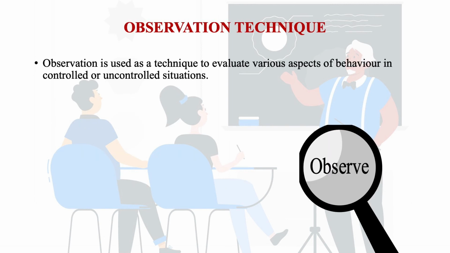Then comes the observation technique. This observation is used as a technique to evaluate various aspects of behavior in controlled or uncontrolled situations. There are two types of situations, and how we use observation as a technique in these situations is important. And in classrooms, as teachers, we may observe the learners without their knowing or understanding it also. This observation is very important in the teaching learning process.